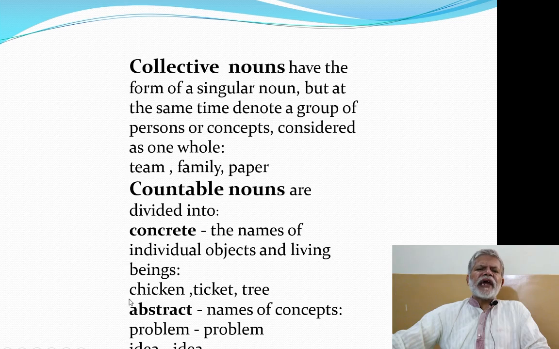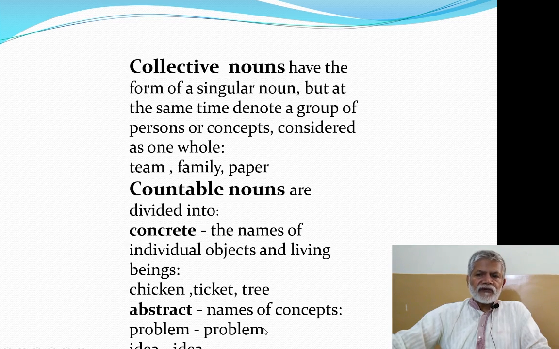Then there are abstract nouns. Abstract nouns may also be countable nouns. These are the names of concepts. For example, problem. Now, problem is an abstract noun, but it has a plural also.